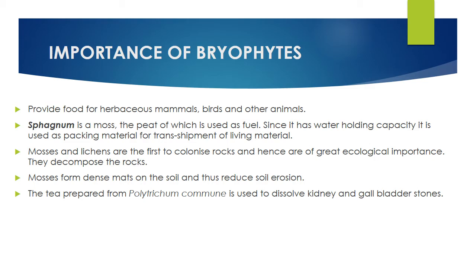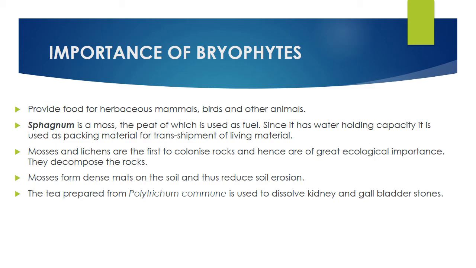Sphagnum is given here. It's a moss. Sphagnum is a moss, the peat of which is used as fuel. Since it has water holding capacity, it is used as packing material for transshipment of living material. It's like a refrigerator because it can hold water and keep the living material fresh. Mosses and lichens are the first to colonize rocks and hence are of great ecological importance. They can even decompose the rocks.